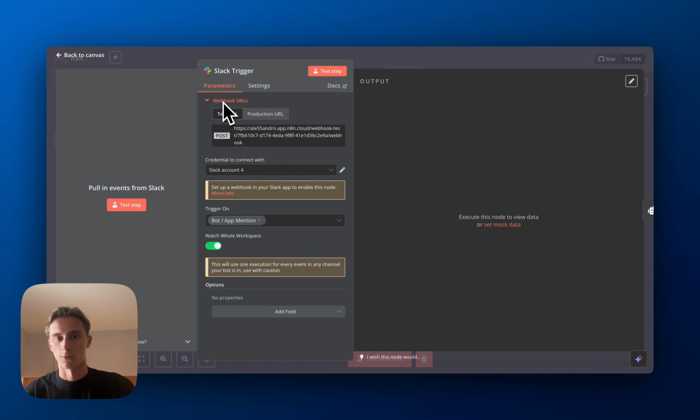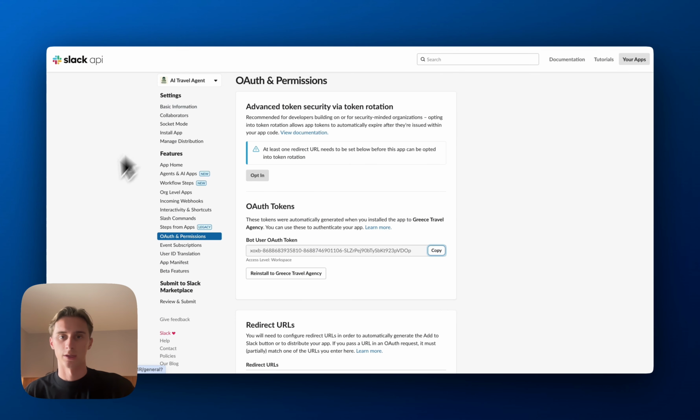So to do that, you have to copy the test webhook URL, and then you're going to go into the Slack app page, and you're going to go to event subscriptions. And this basically allows you to add when the Slack trigger should get triggered. You're going to enable events, and you're going to post the URL here. Now what you'll see is that there will be an error. The reason why is because the flow is not active. So you go back to n8n, test the step, and then we will do a retry, and as you'll see, it has been verified.